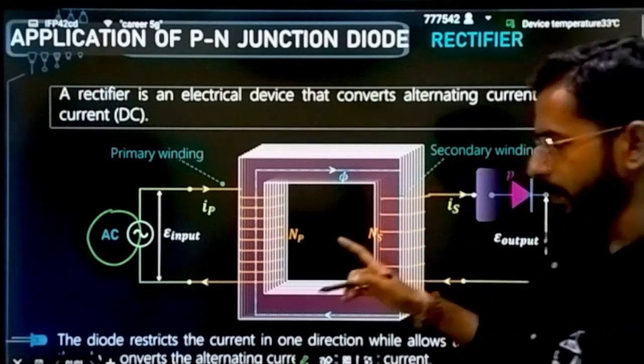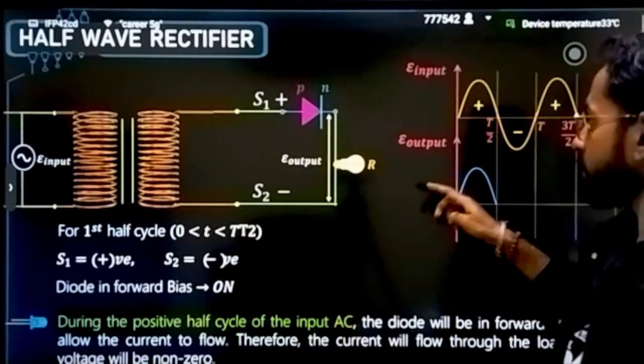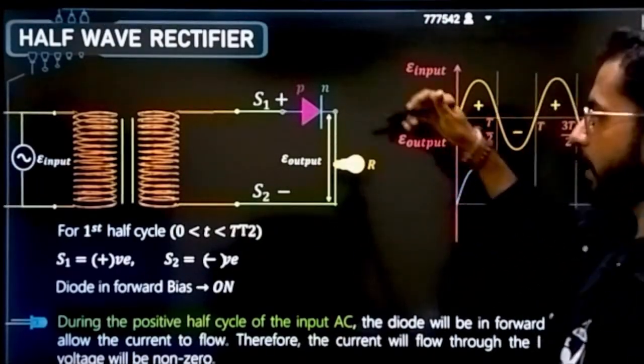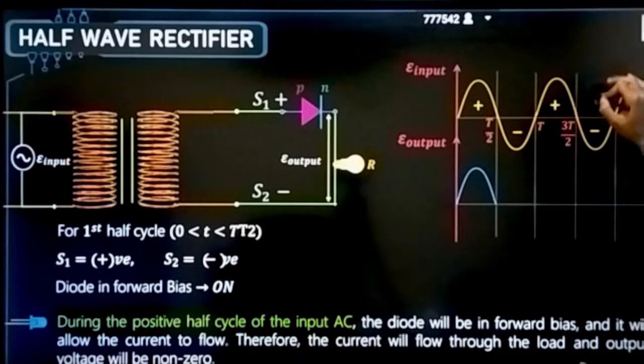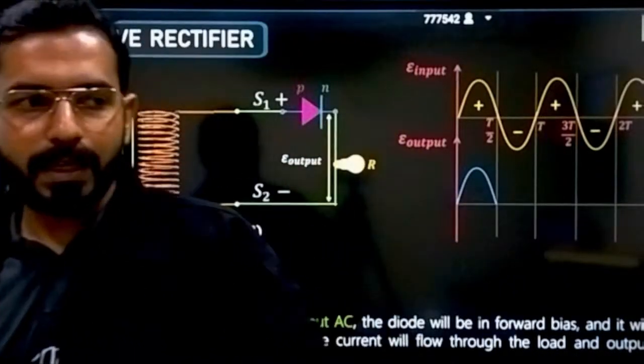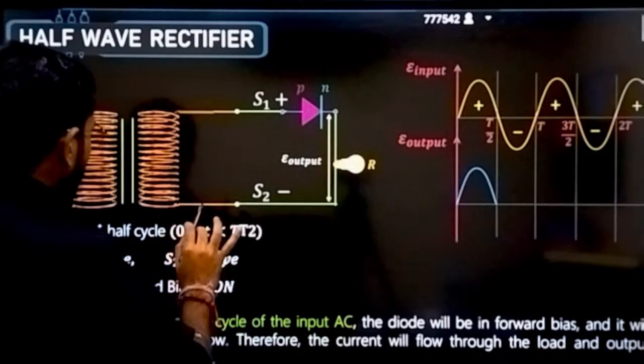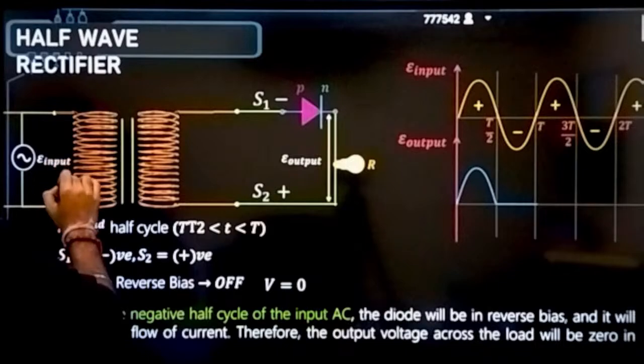Now how that will happen, understand. Firstly, we have to understand the half wave rectifier. This is the input AC current. Obviously you know that it is positive, negative, positive, negative, positive, negative, and now we have to make it a DC current. That means it cannot be negative. Understand how? This is the diagram. This is the winding. This is the input side.